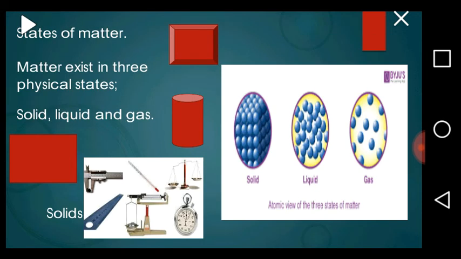Next, we'll look at the states of matter. All matter in the world occurs in three states, and these states are the solid state, the liquid state, and the gas state. The solid state, the liquid state, and the gaseous state are the three states in which matter exists.